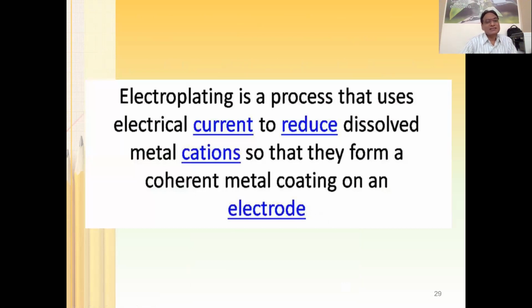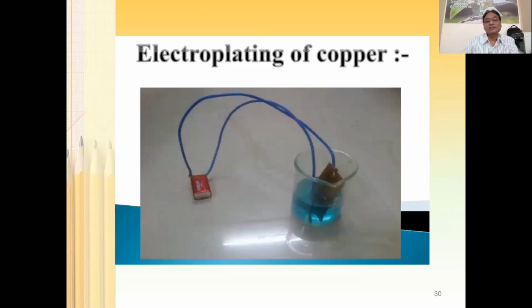Let me tell you another definition. Electroplating is a process that uses electrical current to reduce dissolved metal cations so that they form a coherent metal coating on an electrode. What does it mean? It means that whatever dissolved metal cations are there, those metal cations are going to be reduced so that they deposit on the cathode surface, one of the electrode surfaces, and as a result you can have the coating of that material on the cathode. This is a simple electrochemical electroplating setup.